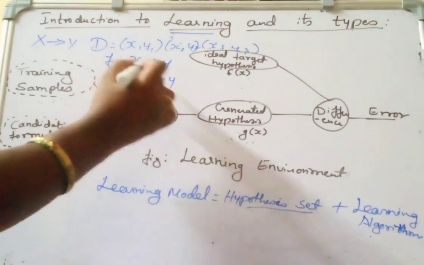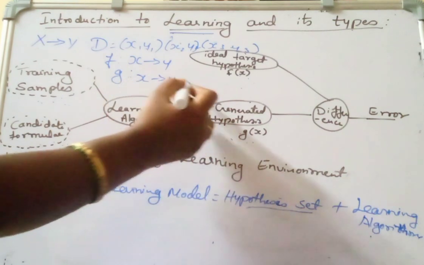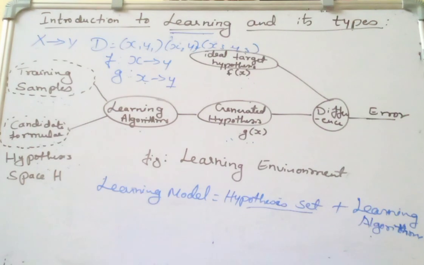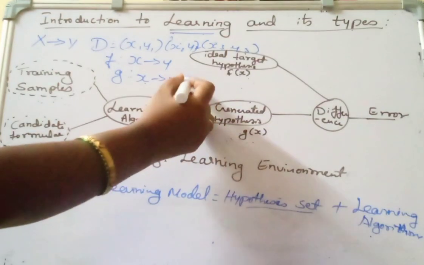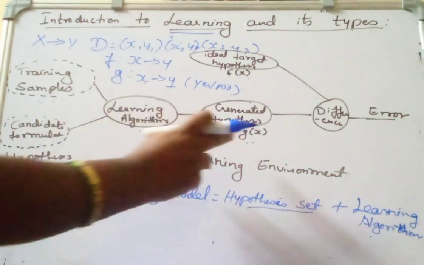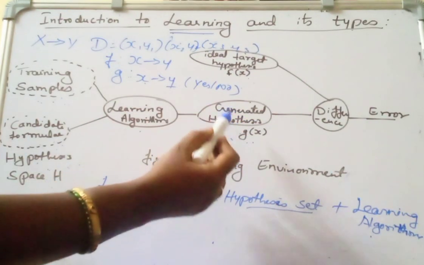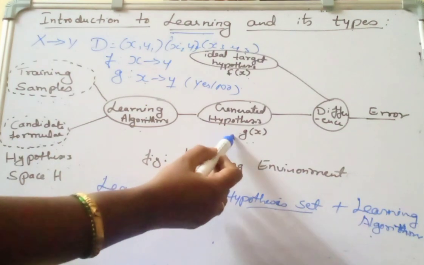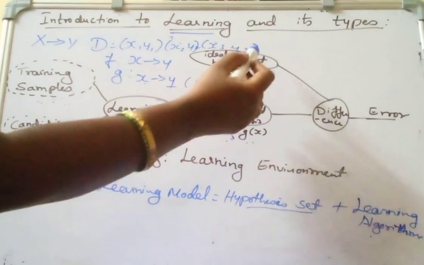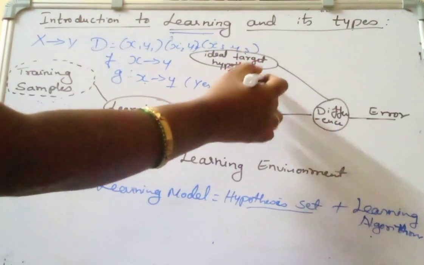So g of x is again a function from X to Y. From a set of inputs it is going to give some output, and that output can be of the form yes or no. This is the predicted hypothesis, that is the predicted result, and this is the ideal target hypothesis, which is the expected result.